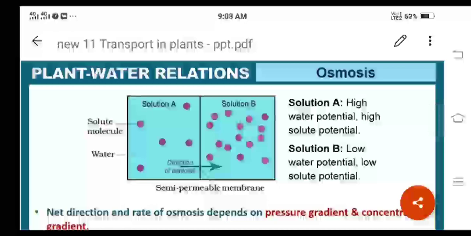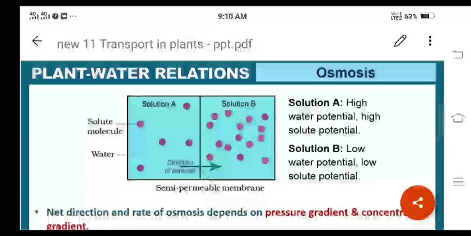And for the next question, question number 5: at equilibrium which chamber will have lower water potential? It means when the equilibrium is reached, the water potential will be equal in both the chambers, like A and B, right?